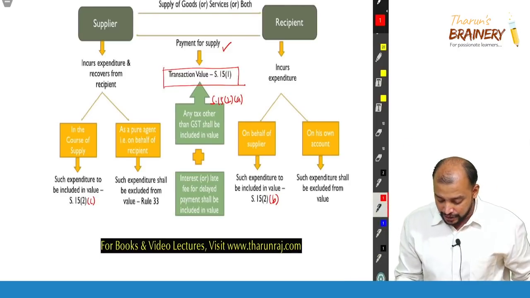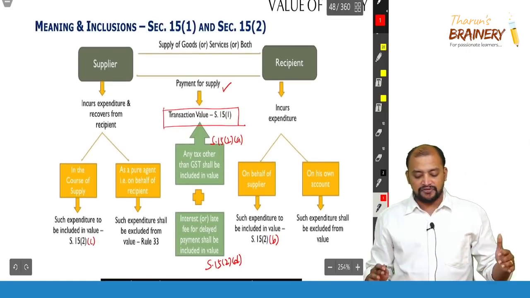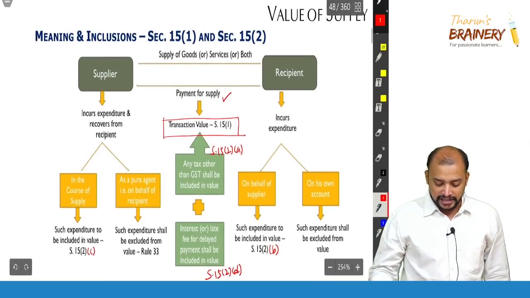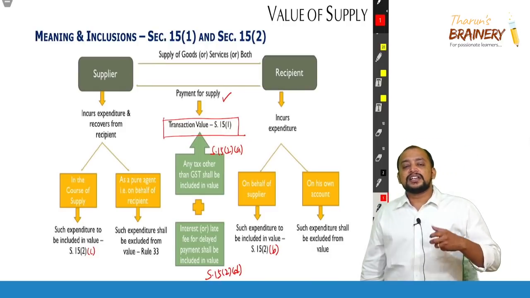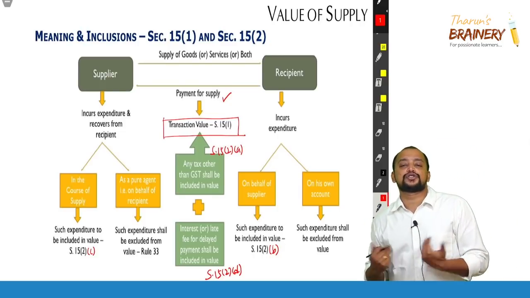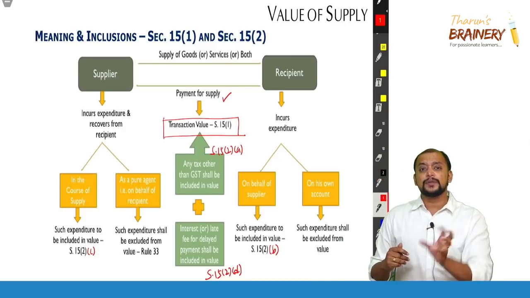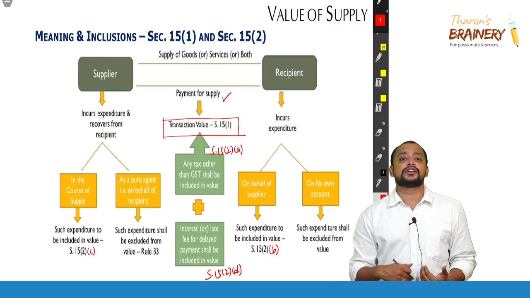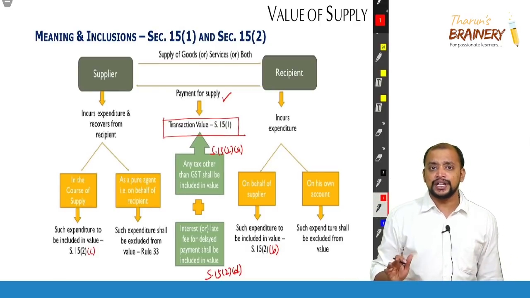Now 15.2d. What is that? 15.2d says that interest or late fee for delayed payment of consideration should be included in the value. For example, I need to get some consideration, and that consideration is not paid on time, so I am collecting an interest. That interest for delay in payment of consideration need not be called interest. Interest or late fee or penalty or any other charge for delay in payment of consideration should be included in the value. Okay. That is 15.2d.